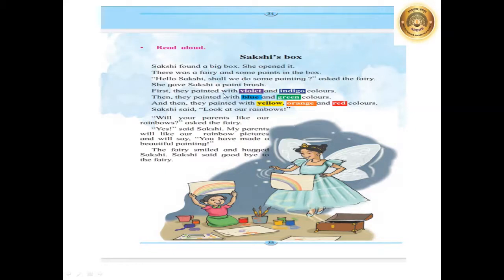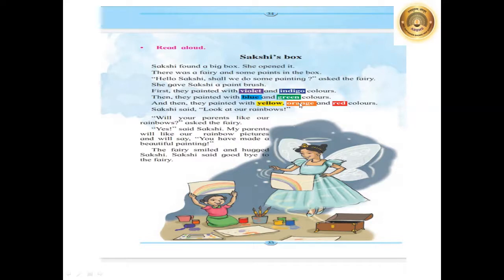First they painted with violet and indigo colors. Now students, listen carefully. V-I-O-L-E-T, violet, and I-N-D-I-G-O, indigo. These are the names of colors. Sakshi used violet and indigo colors for the start of the painting. Then they painted with blue and green colors. B-L-U-E, blue, and G-R-E-E-N, green.